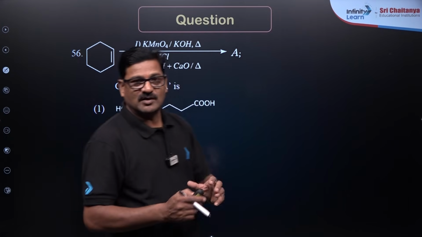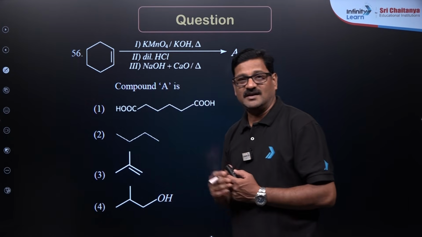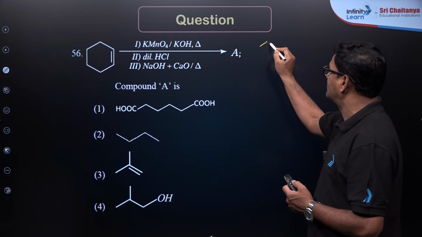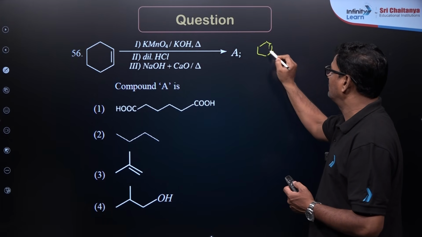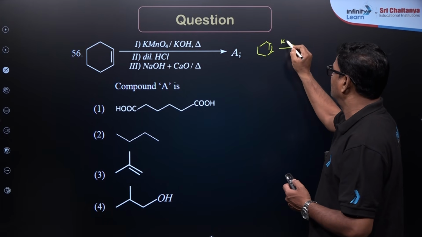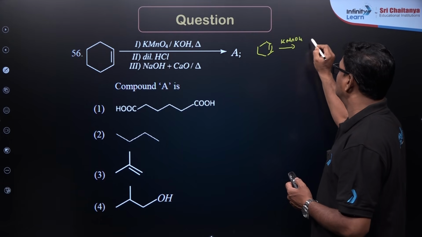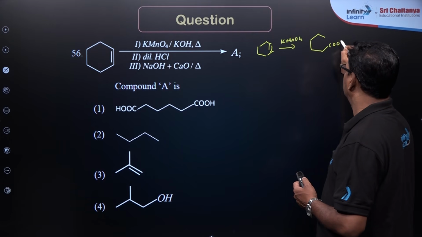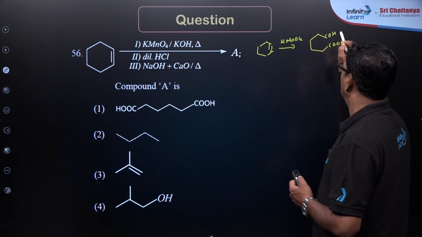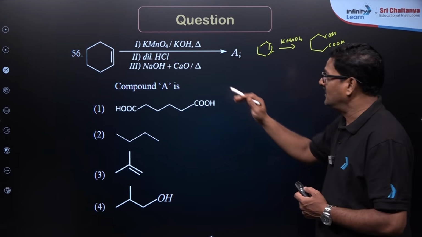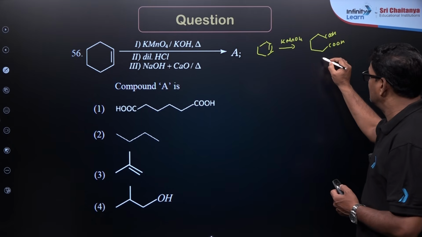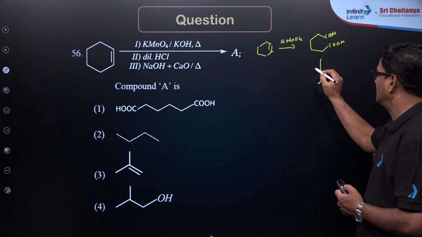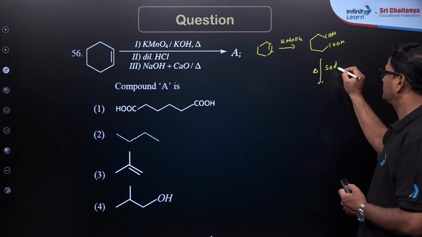Students, here is one more question, and an alkene is given, cyclohexene. When this cyclohexene is treated with KMnO4, you are going to get hexanedioic acid, and later it is heated with sodium hydroxide and calcium oxide, which is called soda lime.